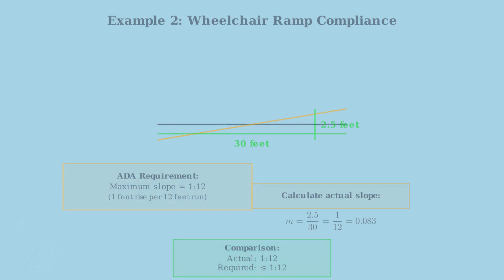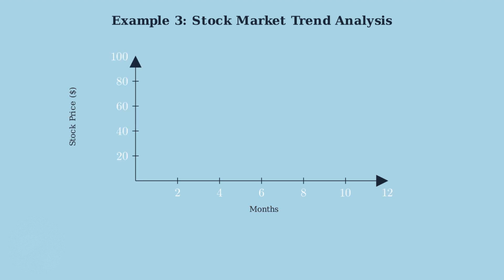Our final example shows how slope is used in financial analysis to determine the strength and direction of stock price trends. Here we have a stock chart showing price movement over 12 months. The x-axis represents time in months, and the y-axis shows the stock price in dollars. The orange line shows the actual stock price fluctuations over time. Notice how the price goes up and down, but there's an overall upward trend.